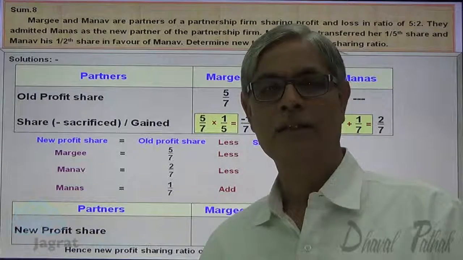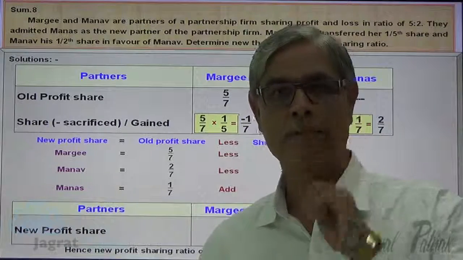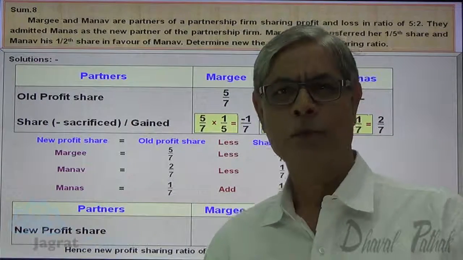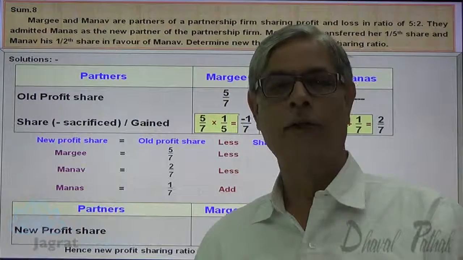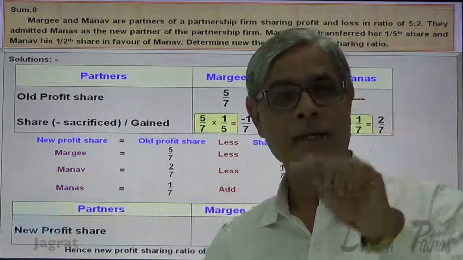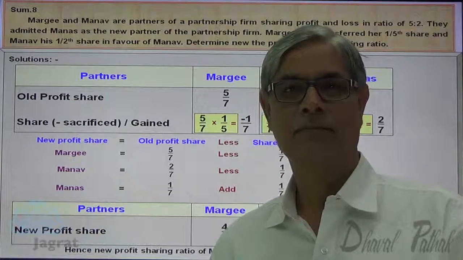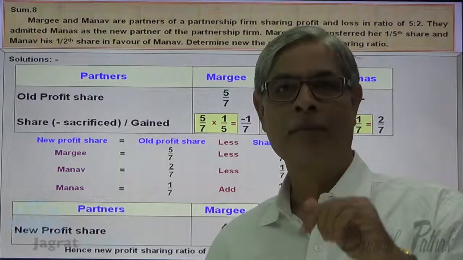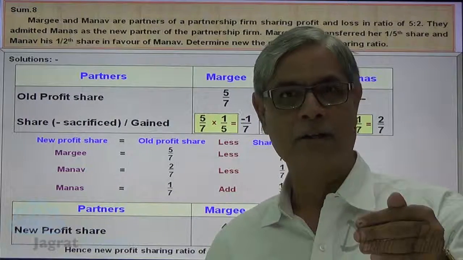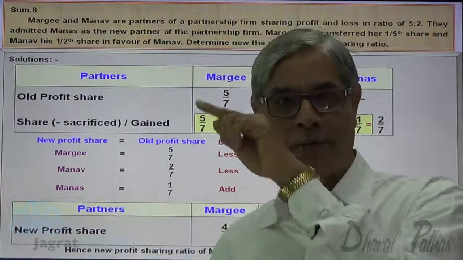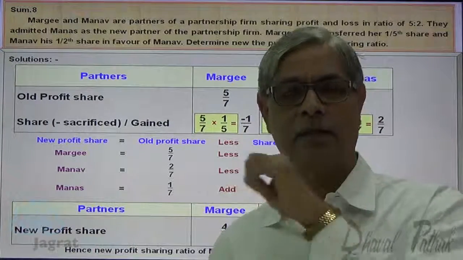Now we have considered nearly four sums wherein details of sacrifice are given. In the first sum, 2/8 and 1/8 was the sacrifice. In the subsequent sum, the sacrificing ratio was 2:1. In the third sum, one partner sacrificed 1/20 and the other partner's sacrifice was worked out as 1/5 minus 1/20. That was the third style.